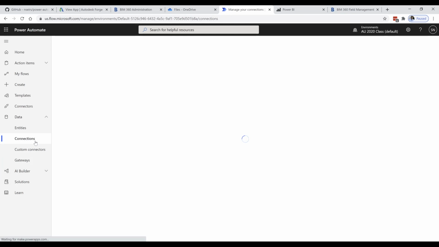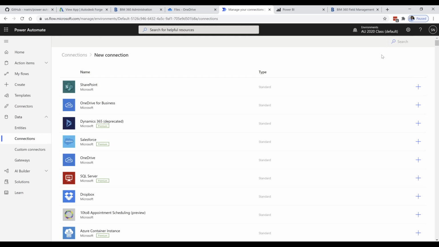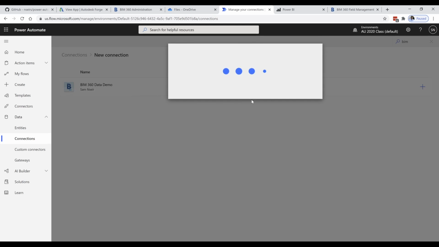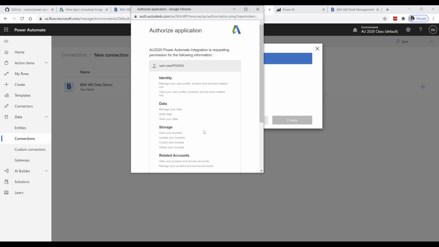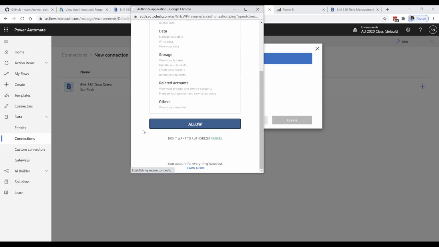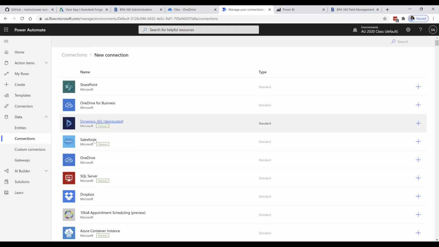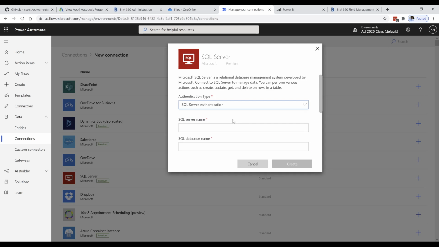Second, you would need to go to connections in Power Automate and add the connection to the added custom connector, which is 360. Create. So that would allow you to authenticate. And you can see here what we're doing here is identifying three-legged authentications. We authenticated the app. And also we need a connection to SQL Server. In this case, we have a SQL Server authentication.